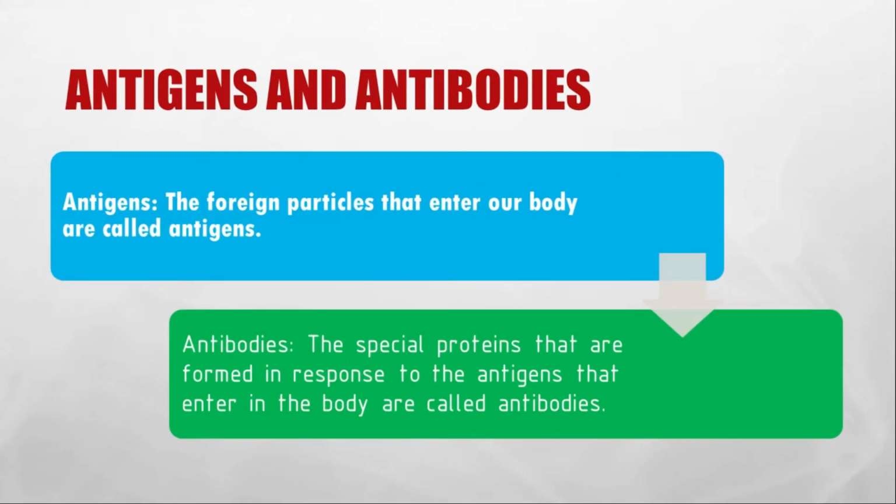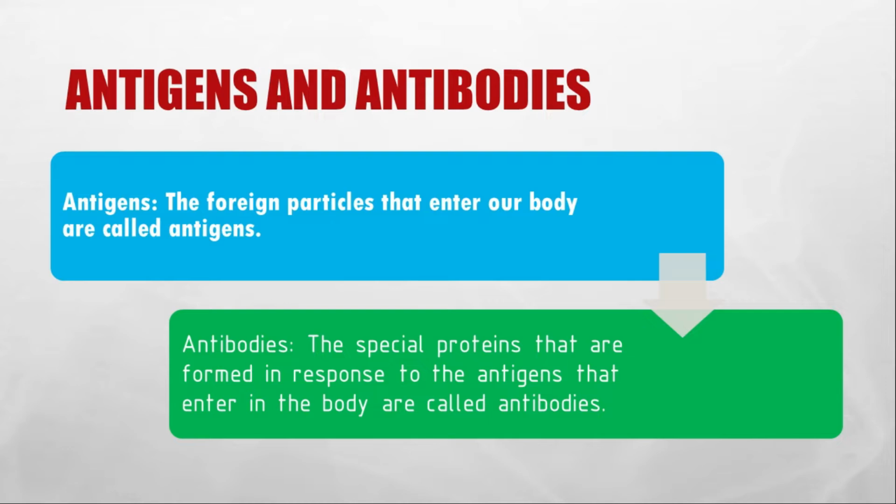Now next, the topic related to your immunity is antigens and antibodies. Antigens are the foreign particles that enter our body. For example, pollen grains, bacteria or dust particles are antigens. Sometimes certain medicines also act as antigens, whereas antibodies are the special proteins which are formed in response to the antigens that enter.